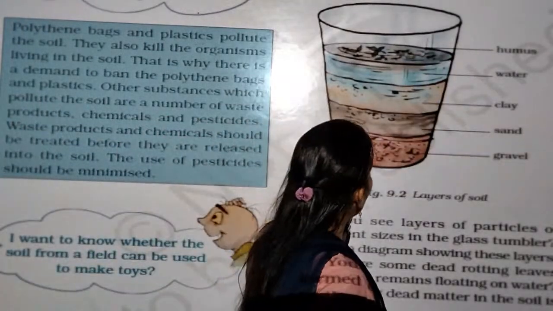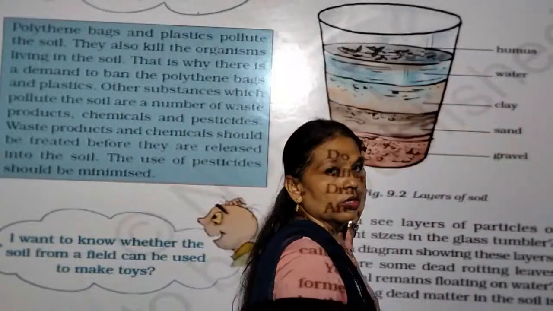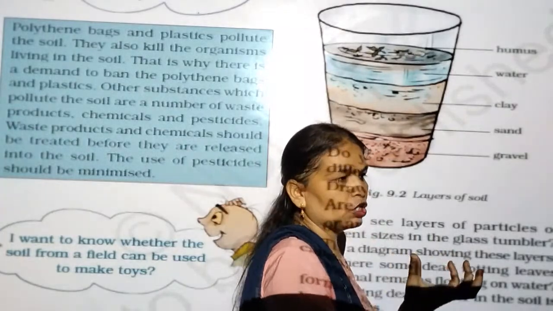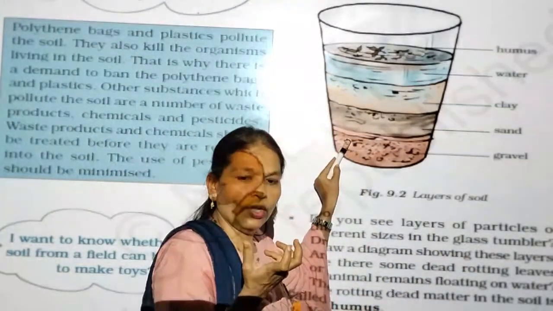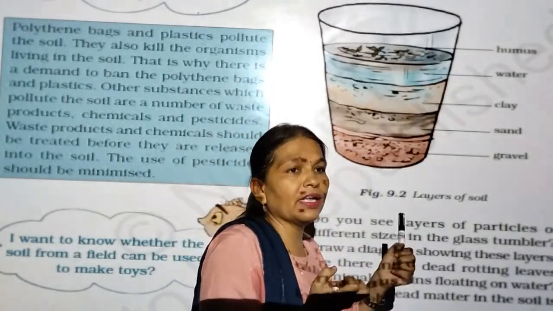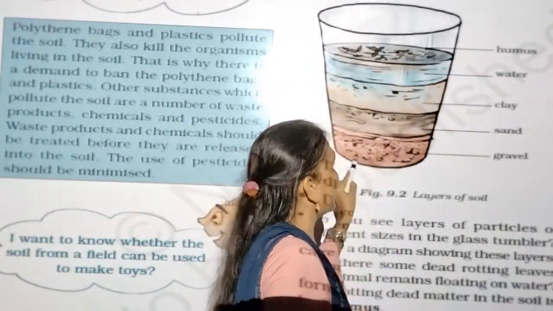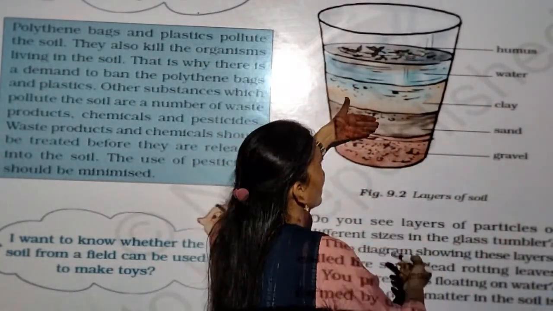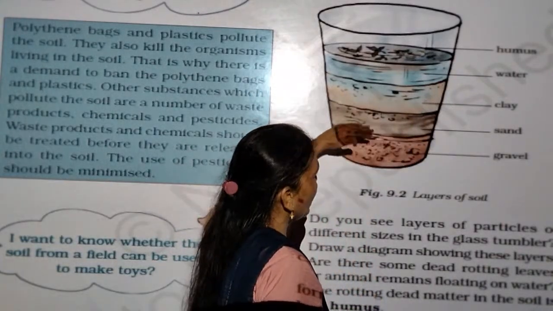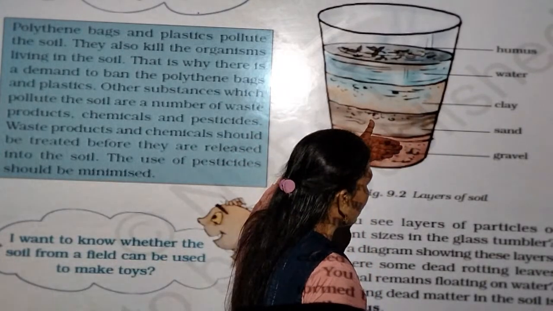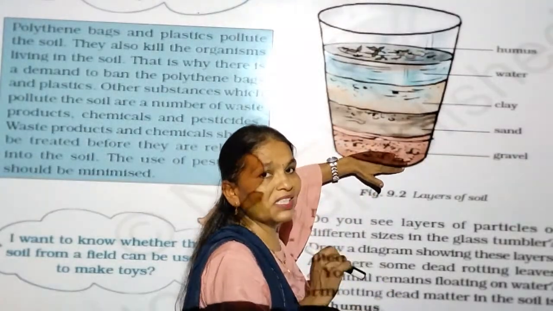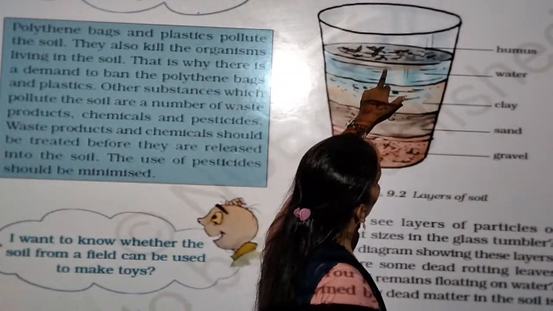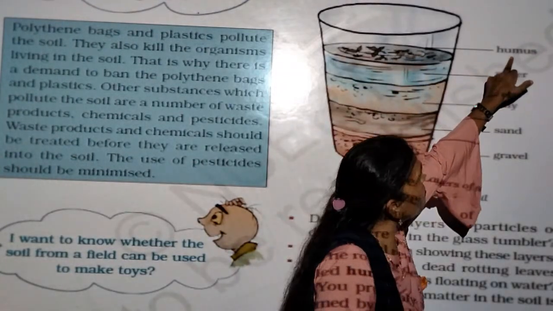In the last layer of the water are the heavy particles, meaning big stones, whether you took garden soil or field soil. The heavy particles, the stones, settle down. That is called gravel. Lighter particles like sand separate out. The heavy particles in the last layer, that is called sedimentation. Sand is the second layer, then clay, then water, then humus.